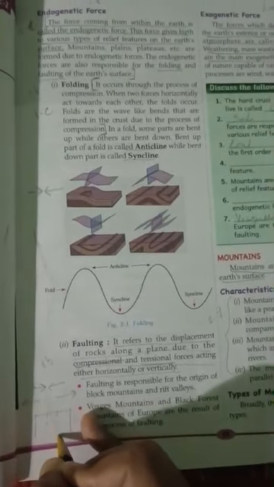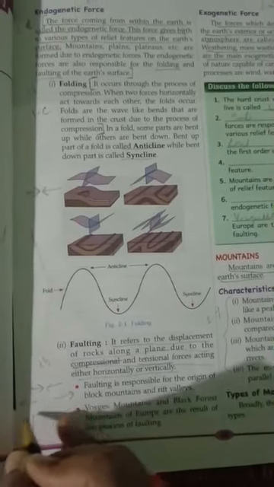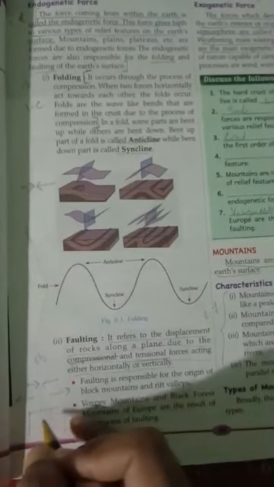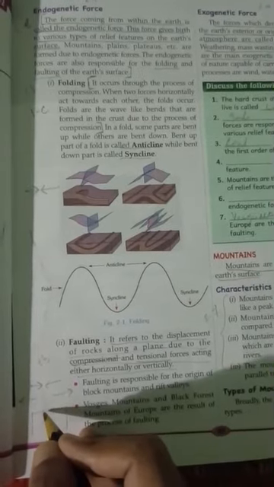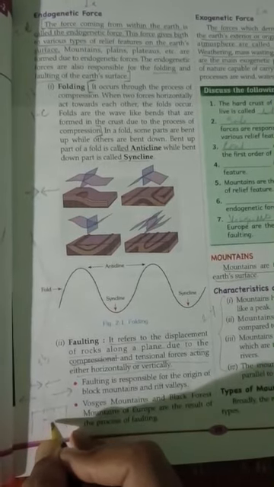This is the crack that is formed on the land surface. Further, when these compressional and tensional forces occur, the crack widens, and a block of land falls down. This is the fallen part.